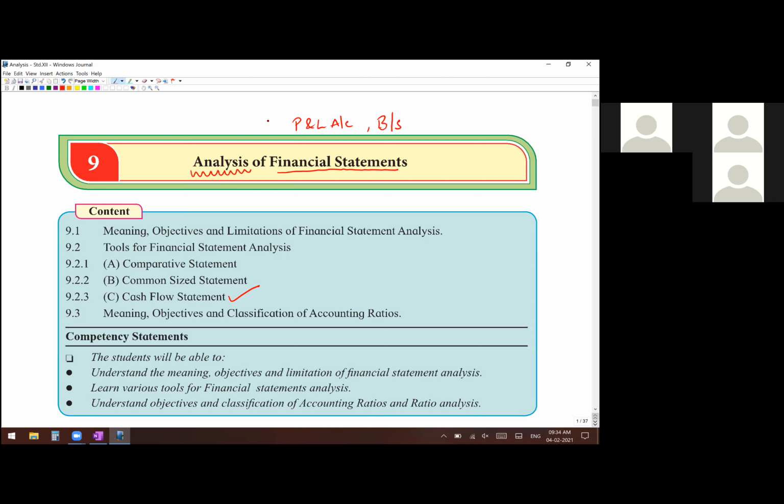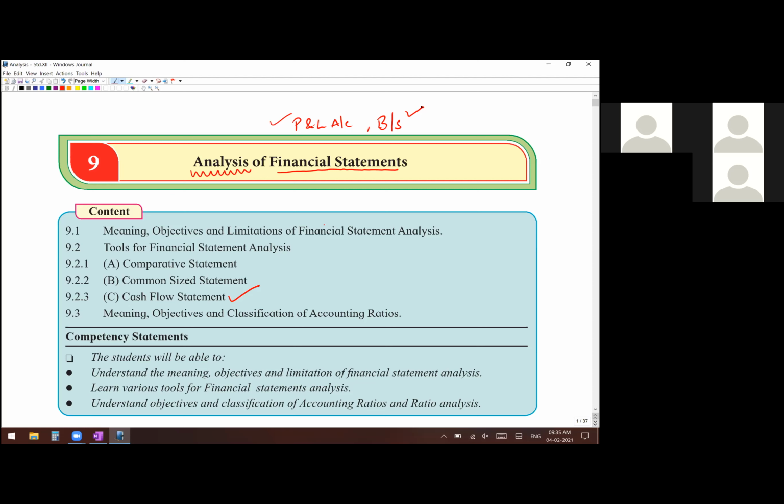So as usual, when you are preparing balance sheet and P&L, you used to take the figures from the question and prepare according to the accounting knowledge that you have gained over the past 2 years. But now financial statement preparation is easy. What we have to study is how to get meaningful information out of that. That is meant by the term analysis.